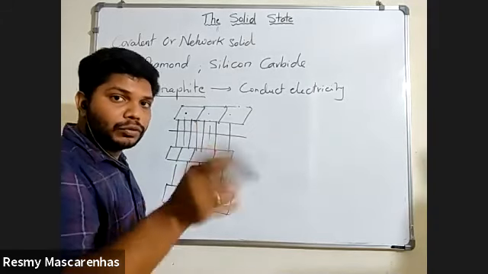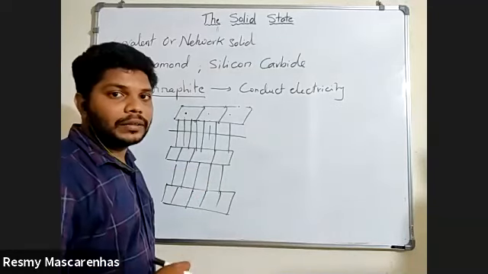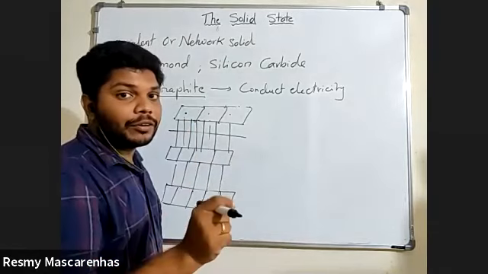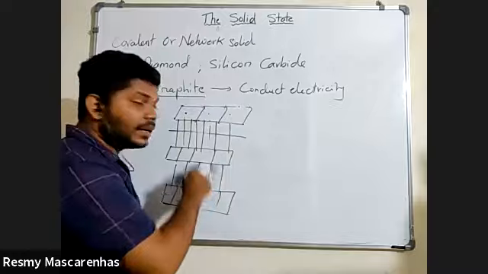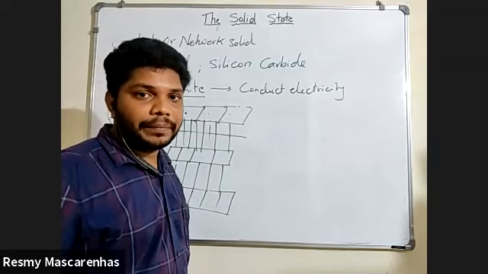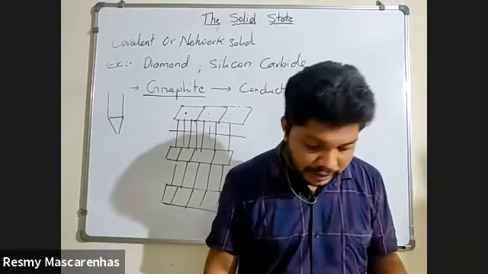So graphite is a good conductor of electricity. Why is it a good conductor of electricity? Because each carbon atom has a free electron, and that free electron is mobile and can move here and there between the layers. Hence, graphite is a good conductor of electricity. Understood? Okay. So write down the next give reason, very important.